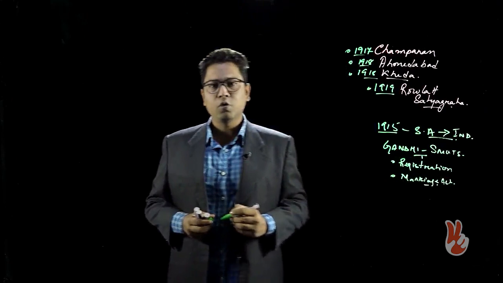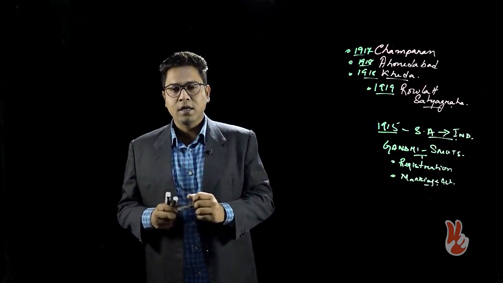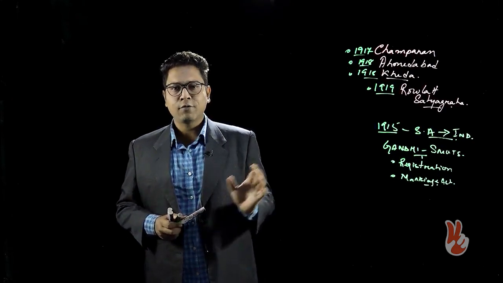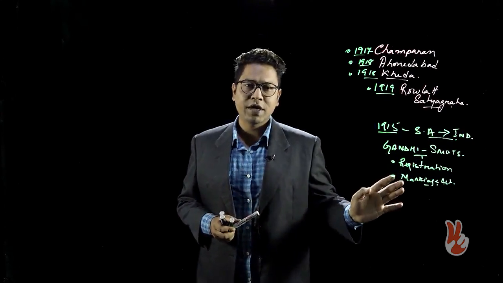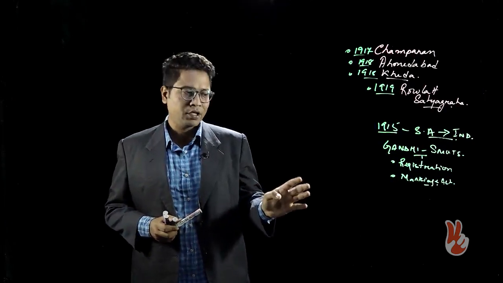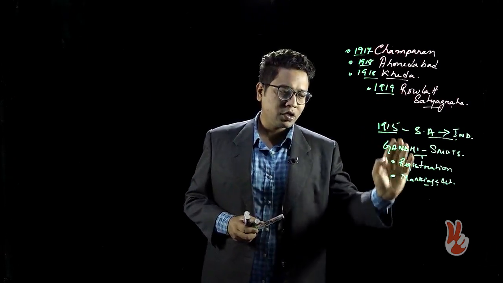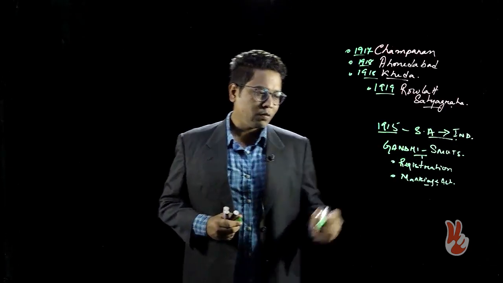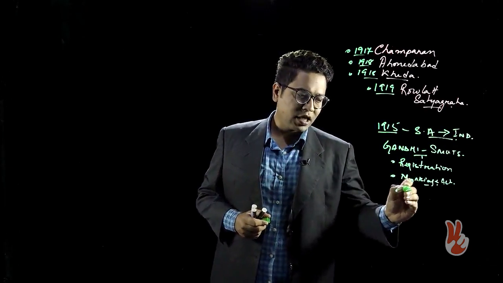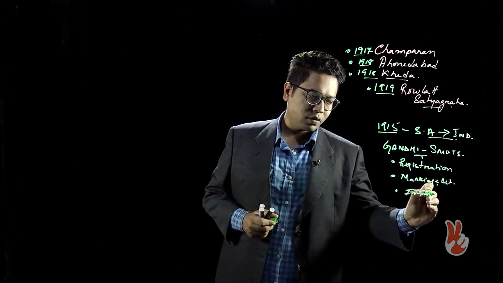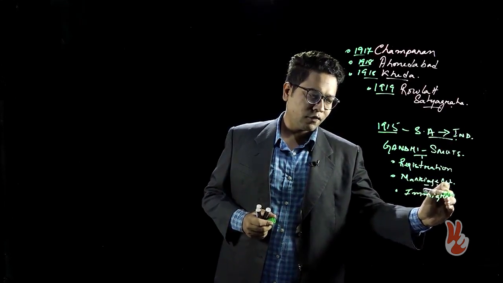according to which marriages not conducted in Christian rites would not be recognized as legal marriages. He was fighting against registration, the Marriage Act, and the immigration laws for Indians.